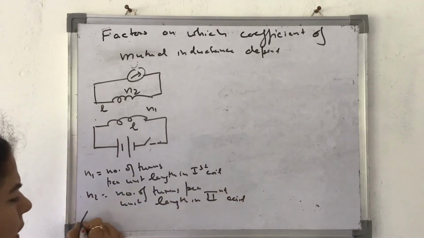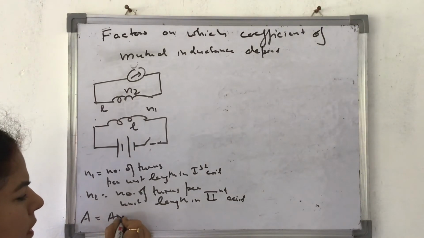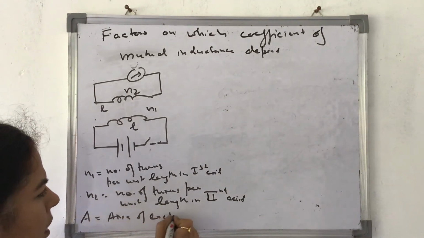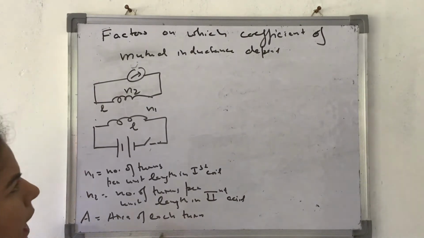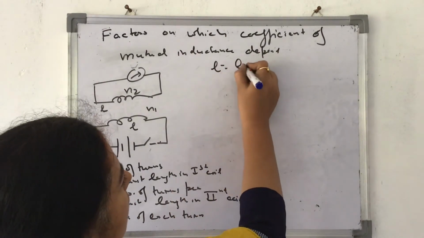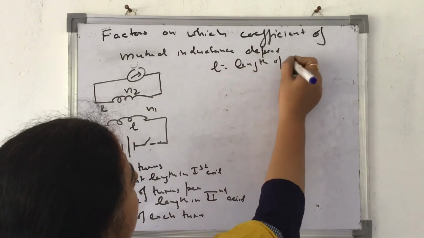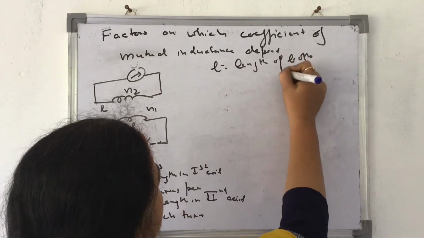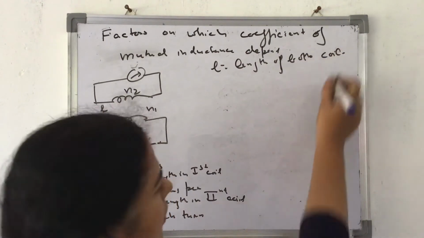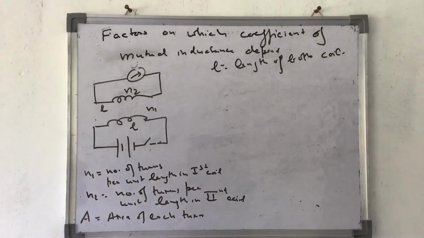A is the area of each turn, and L is equal to the length of both coils. Okay, the length of both coils is L only.